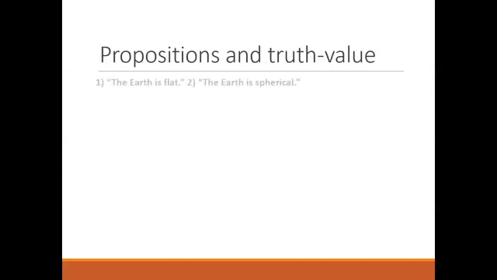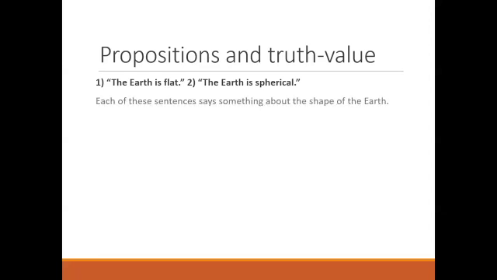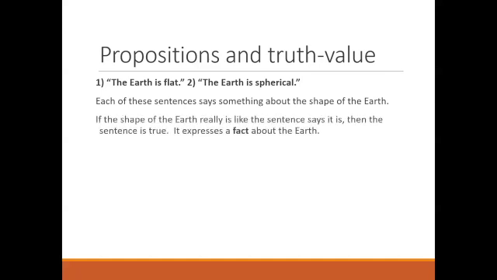Propositions and truth value. Here are two propositions. The earth is flat and the earth is spherical. Each of these sentences says something about the shape of the earth. And if the shape of the earth really is like the sentence says it is, then the sentence is true. It expresses a fact about the earth. If not, then the sentence is false.